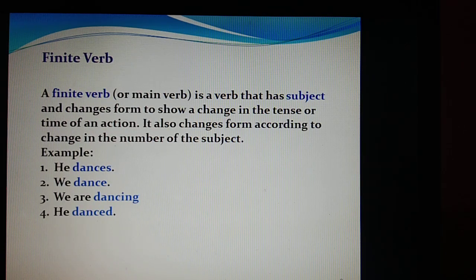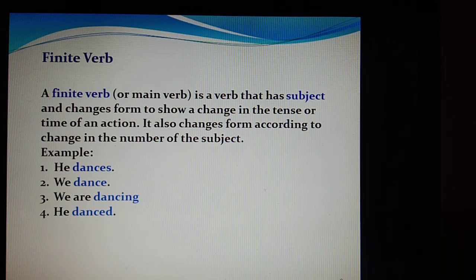Now let us see what is a finite verb. A finite verb, or we may say a main verb, is a verb that has a subject and changes form to show a change in the tense or time of an action. It also changes form according to change in the number of the subject. Like for example, he dances, we dance, we are dancing, he danced.